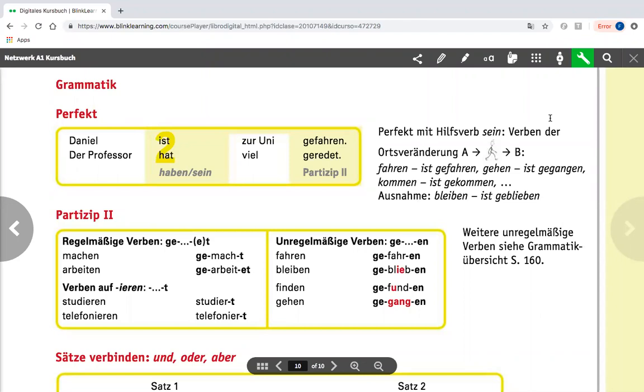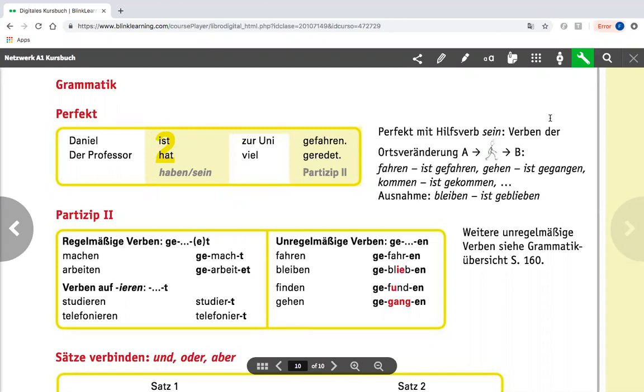Here is the new grammar lesson for this week. This week you are learning the perfect tense. In German, the perfect is used to speak about the past in a conversational, colloquial way. There's also the Präteritum, the simple past, that is more formal and more often used in writing. So if you talk with someone, or if you write a more colloquial text, then you use the perfect to talk about the past. So how do we form the perfect?